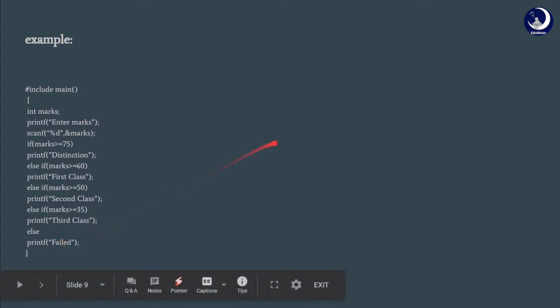Now, if the user enters a value of 10, we first check if 10 is greater than or equal to 75. It is false. So, we skip the statement and go to the next one. Is 10 greater than or equal to 60? No, this is also false. We go to the next statement. Is 10 greater than or equal to 50? No, this is also false. So, we go to the next statement. Is 10 greater than or equal to 35? No, this is also false. So, we directly go to the default statement and print failed.